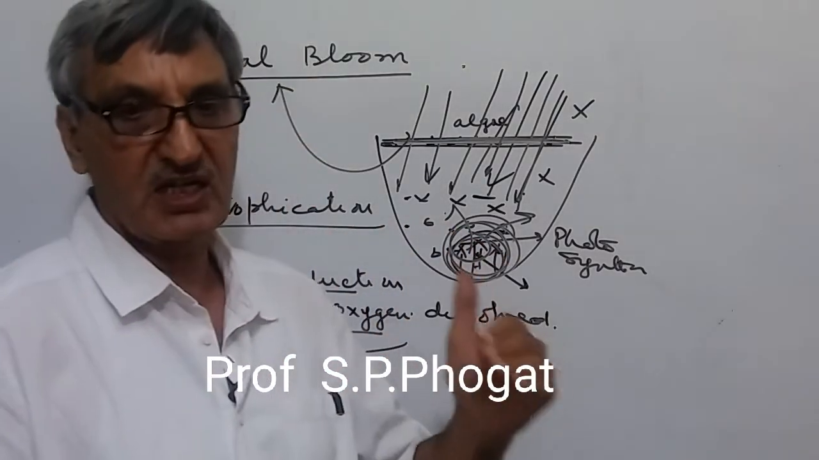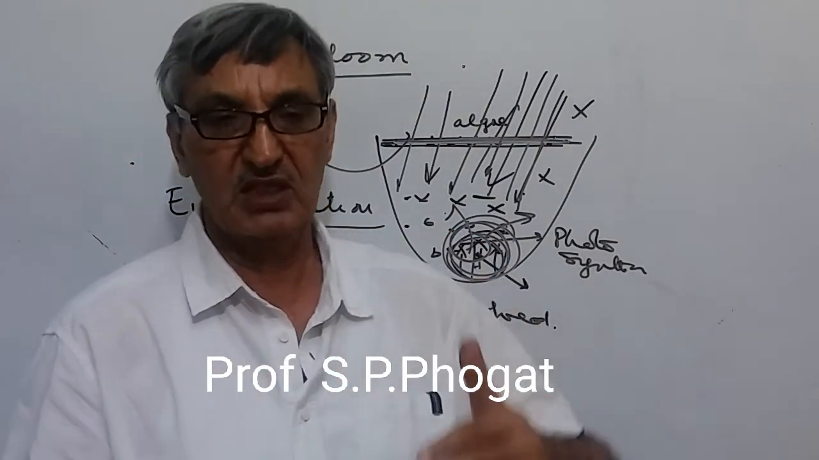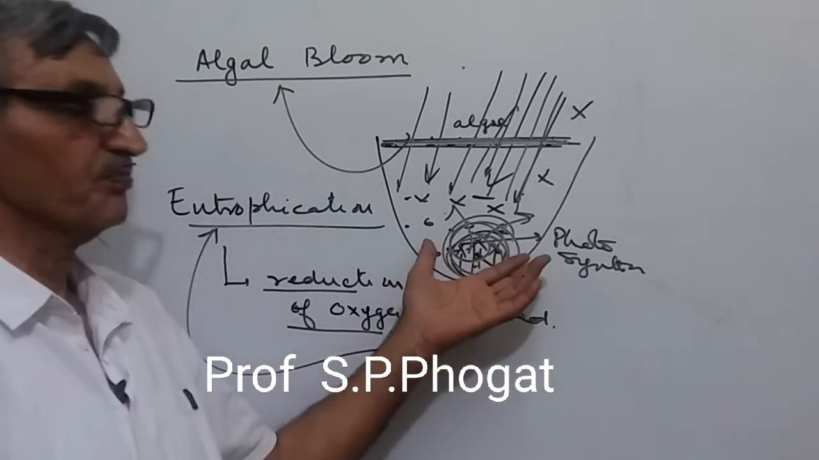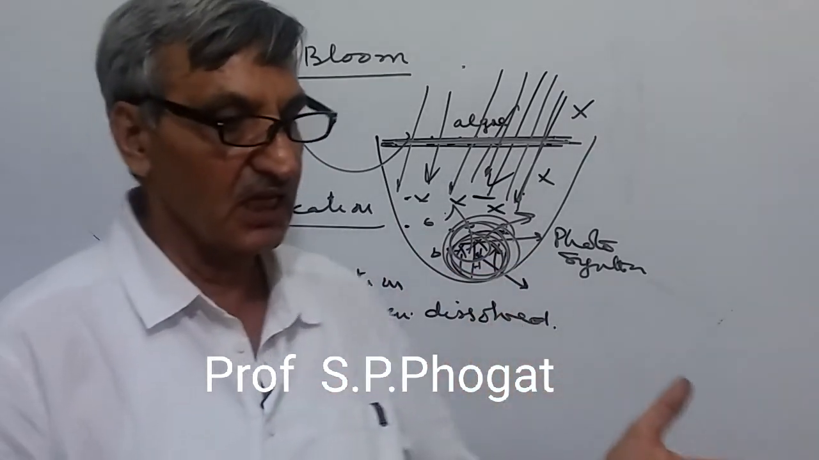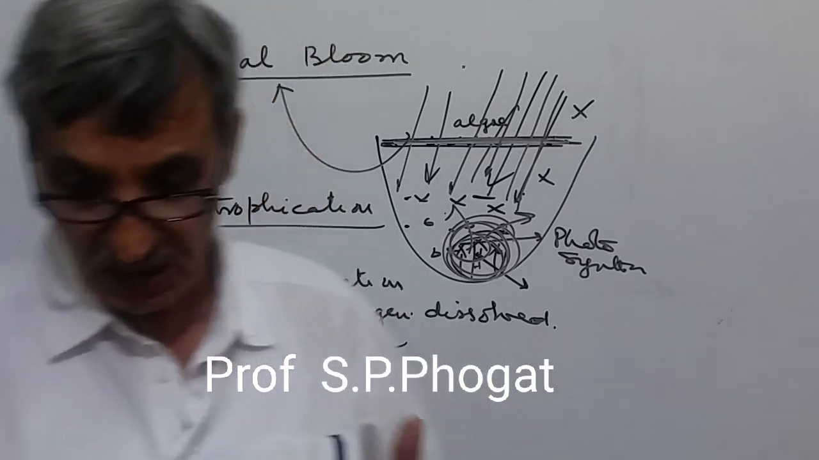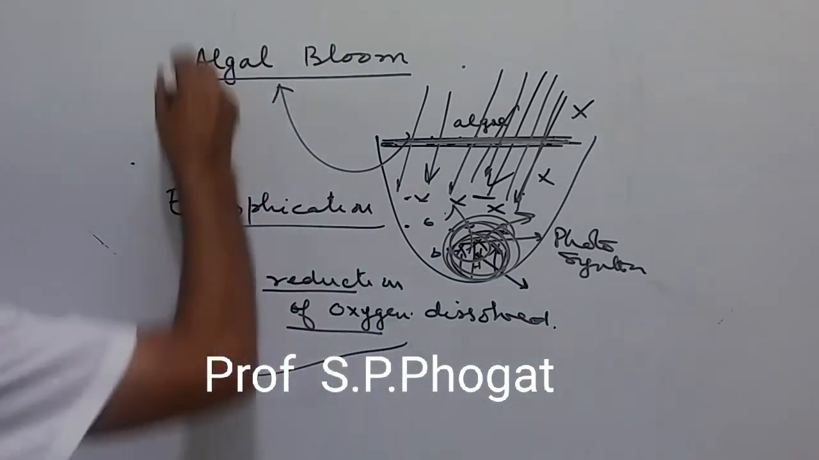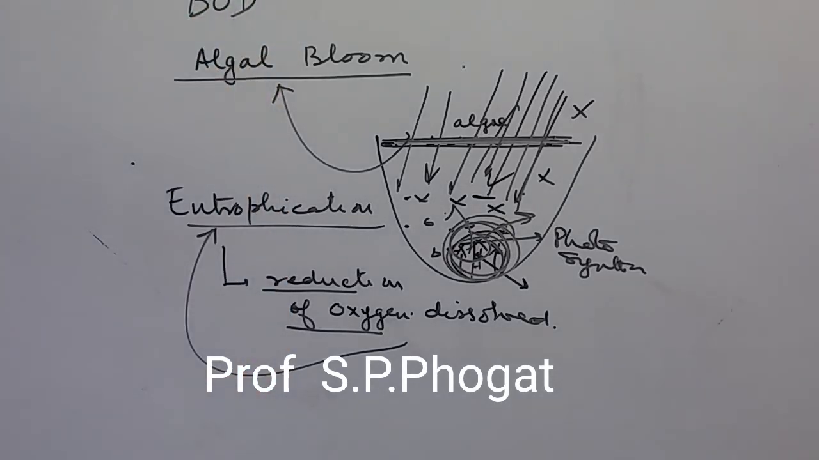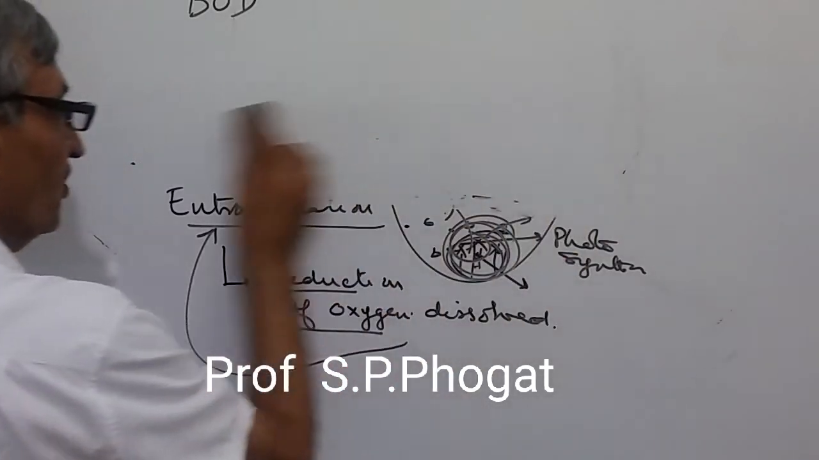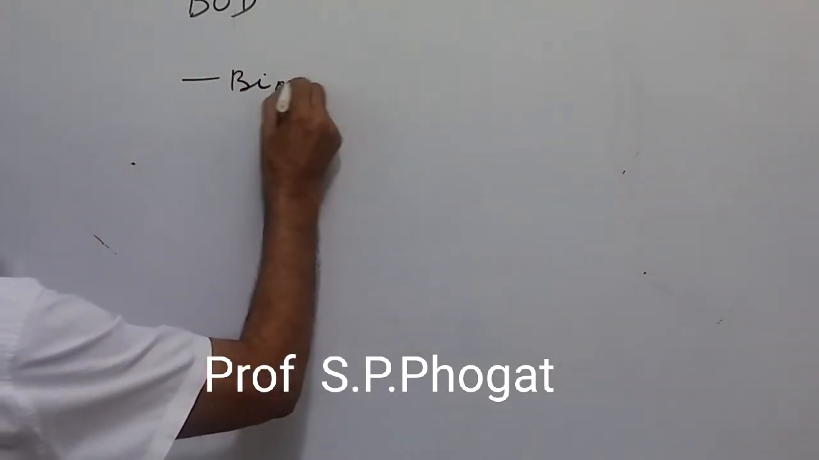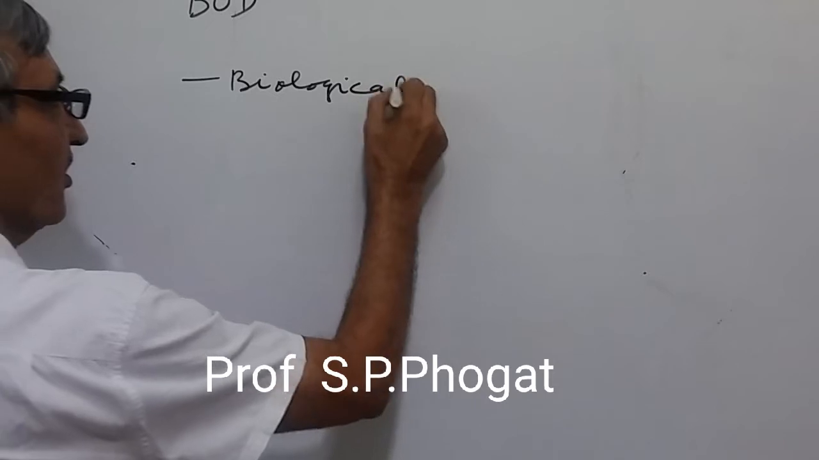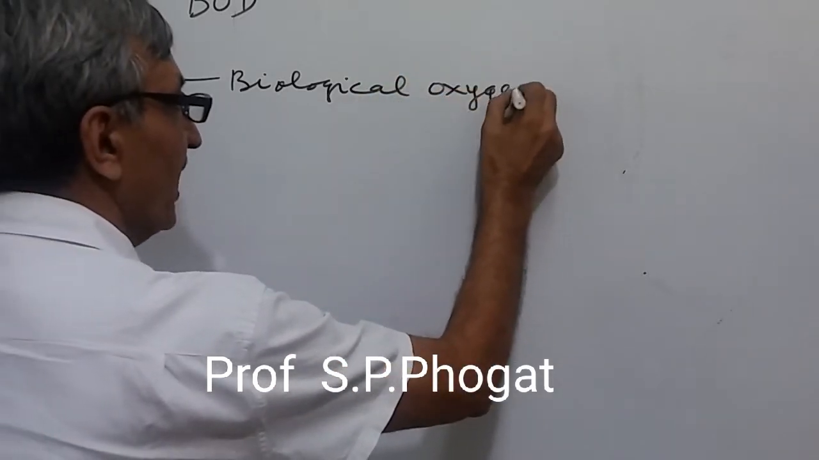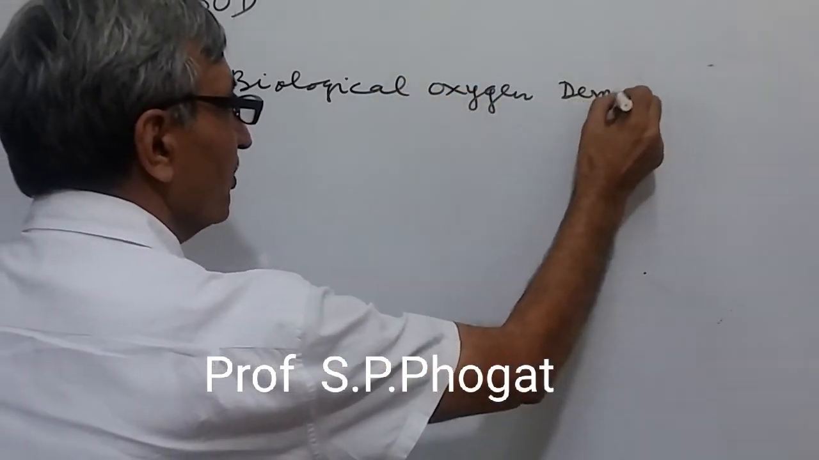Eutrophication is the reduction in the oxygen dissolved in water, which is very essential for the growth of plants in the bottom of any pond or sea or anything. And we have another word, BOD. BOD stands for biological oxygen demand. What oxygen demand is required for water to support growth properly?